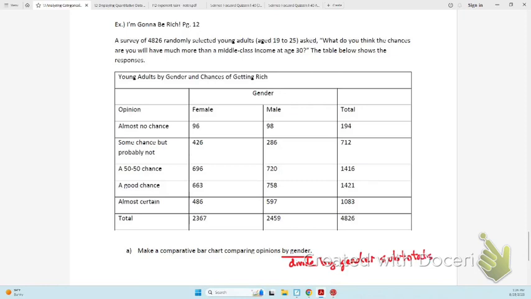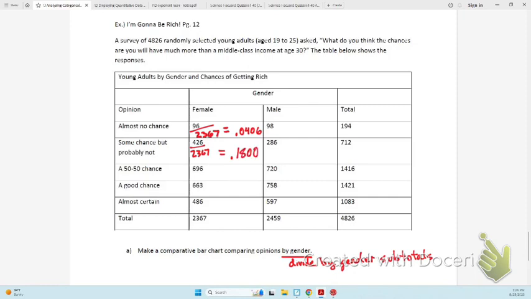So I need to go 96 divided by 2367, and that gives me the relative frequency out of the females that think they will get rich. There is almost no chance at getting rich. That's kind of sad, but there's very few of those that think no chance. So once again, divide by 2367 and you get .0180.